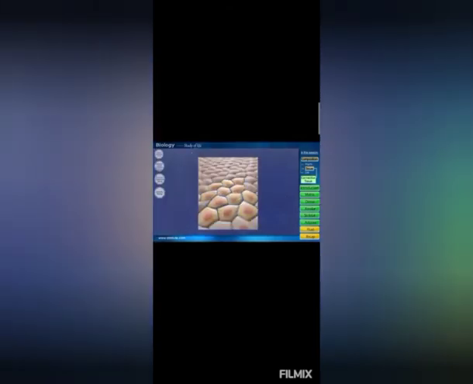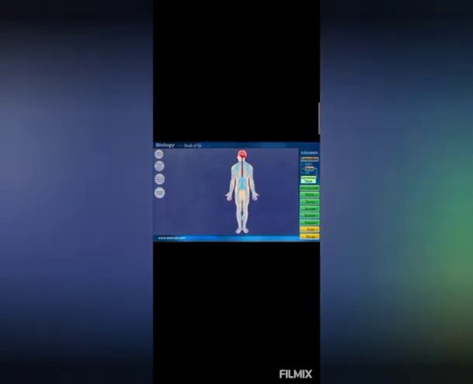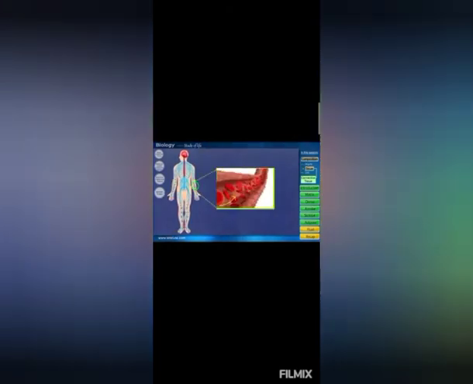This brings us to the last type of connective tissue. We have always seen a tissue like a layer of cells or a huge pile of cells. But what if I tell you that our body has a tissue which is liquid in nature? This fluid flows through your entire body and acts as a transporter of oxygen to all the parts of the body.